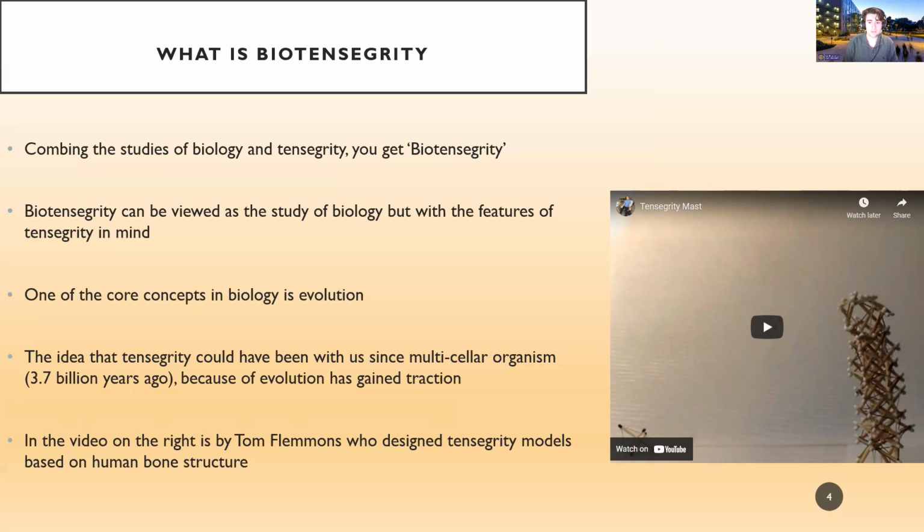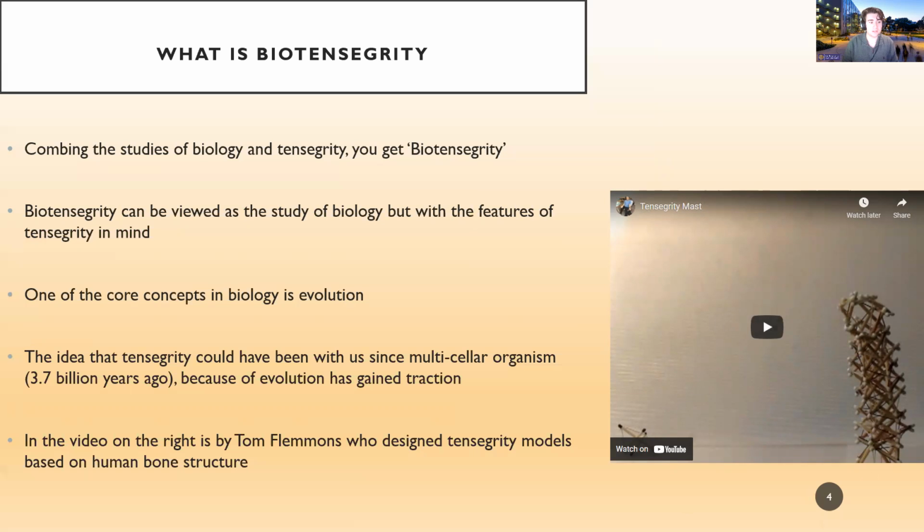Evolution is the change of characteristics of a species over several generations, and this process relies on natural selection. So we could say that evolution brought upon tensegrity, and the idea that tensegrity could have been with us since multicellular organisms, which was 3.7 billion years ago, and because of evolution has gained traction.